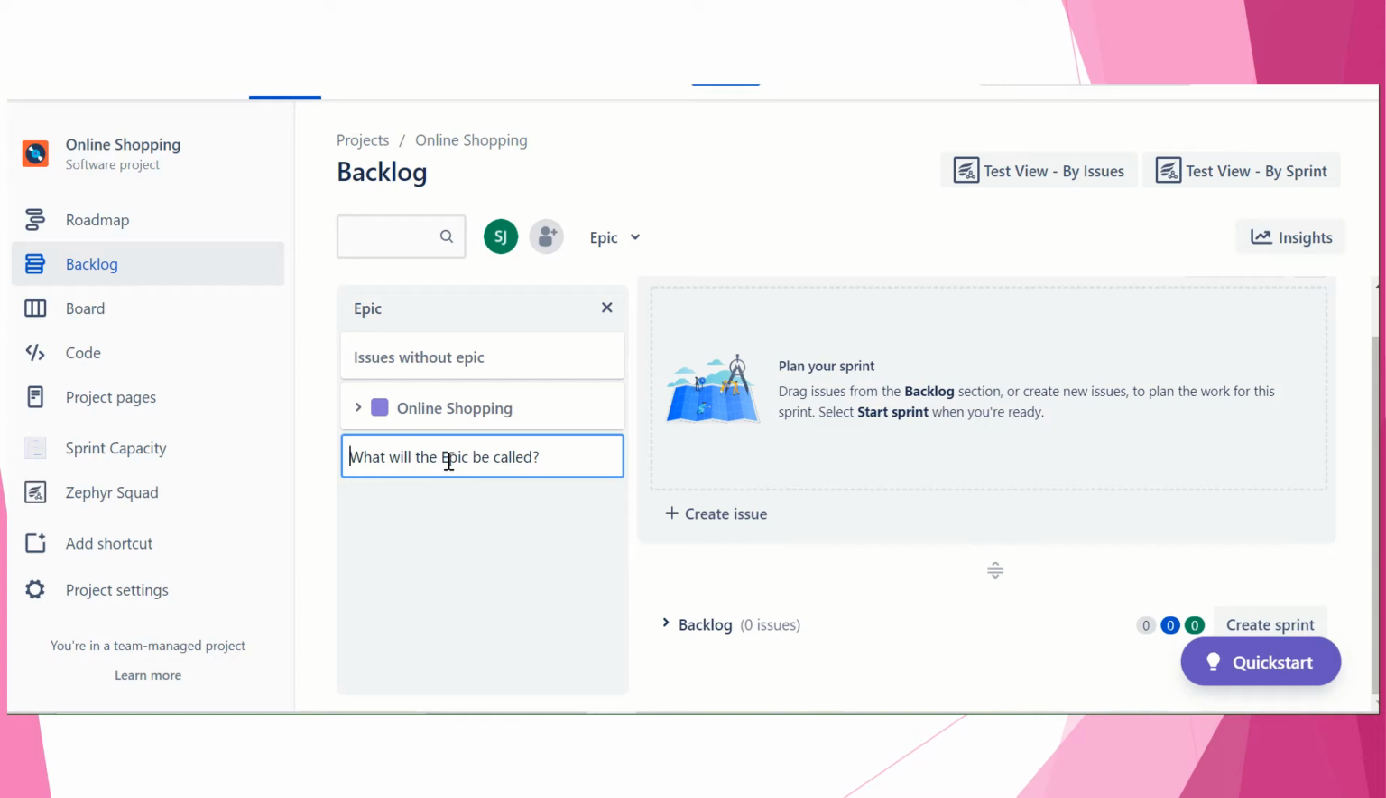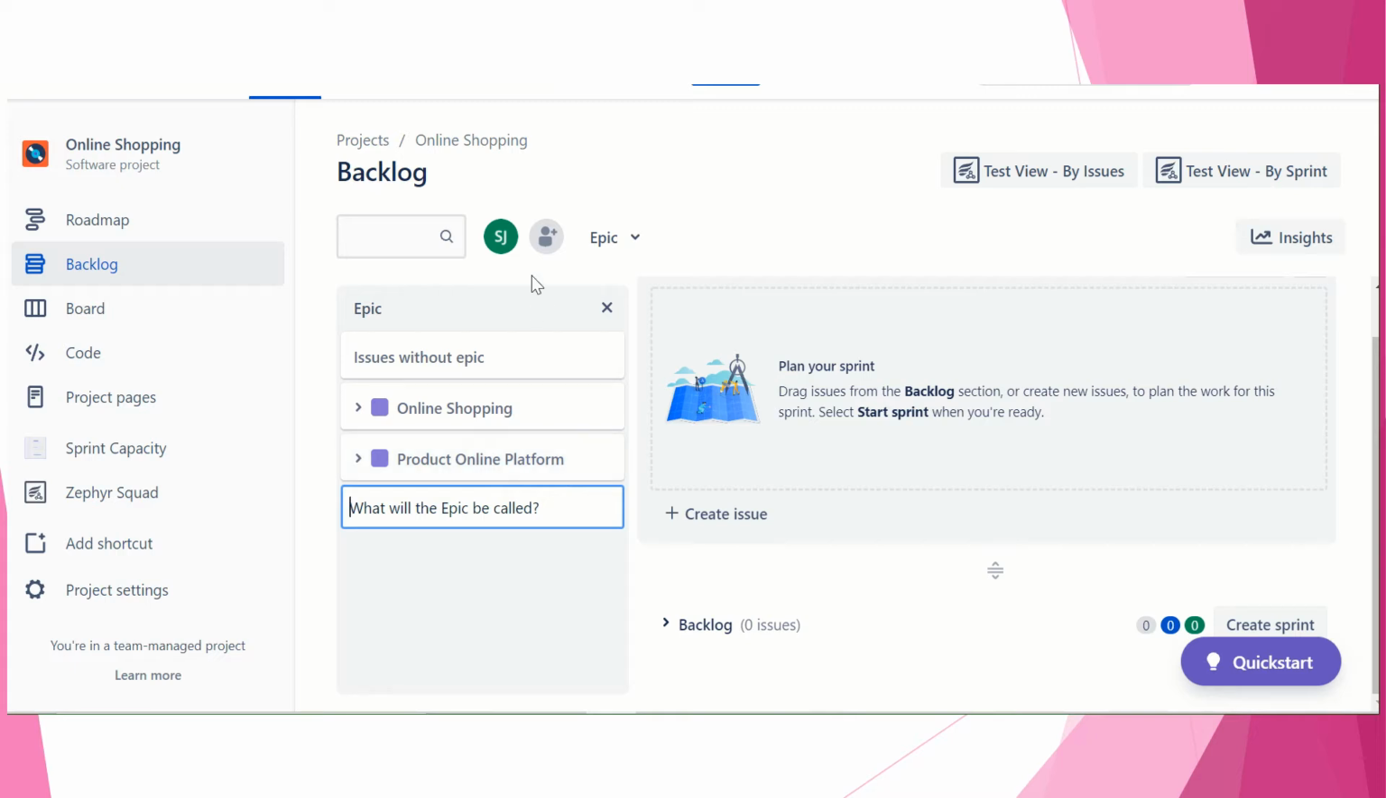What will the epic be called? What should be the name? So let's say product online platform. We can give any name. Okay, we have created two epics. In that we have online shopping and product online platform.